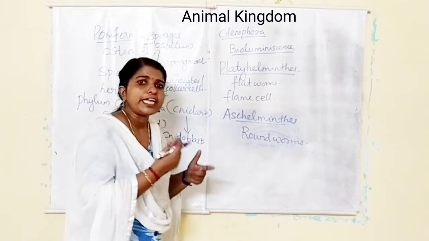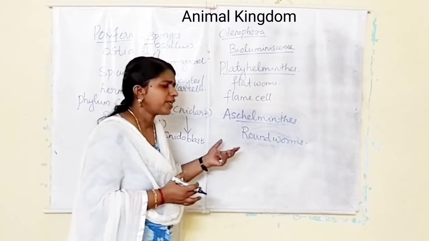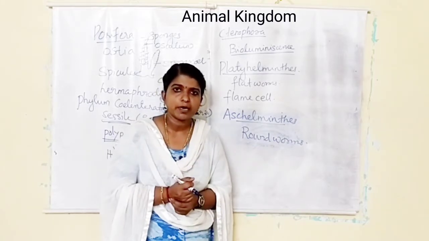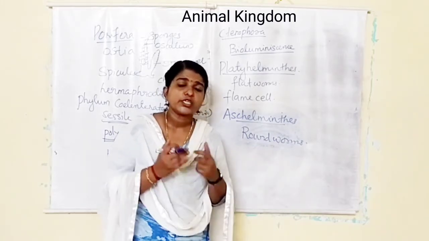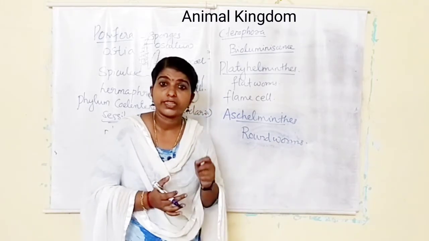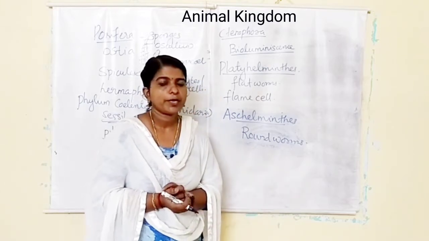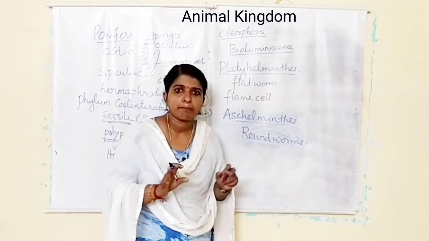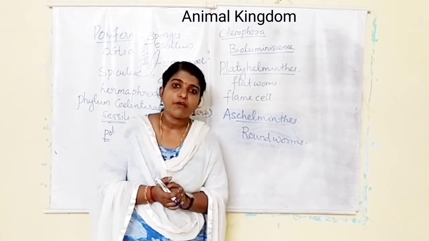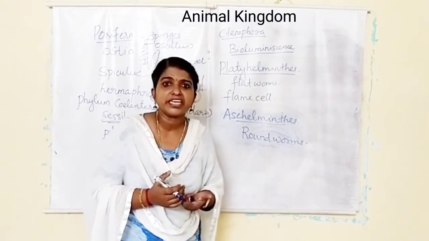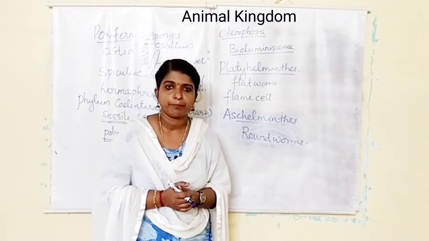They are free living or parasitic, aquatic or terrestrial, and they are bilaterally symmetrical, triploblastic, pseudocoelomate animals with an organ system level of organization. Here the digestive system is complete. They have a muscular pharynx also, and an excretory tube helps to eliminate the waste material from the body.